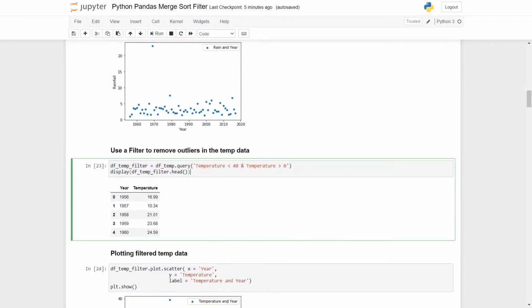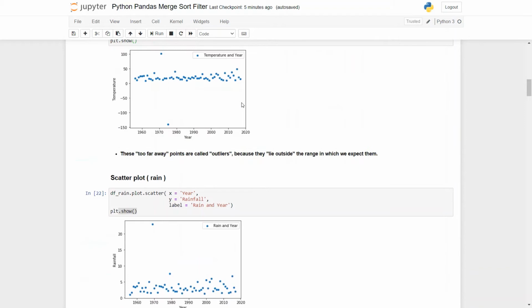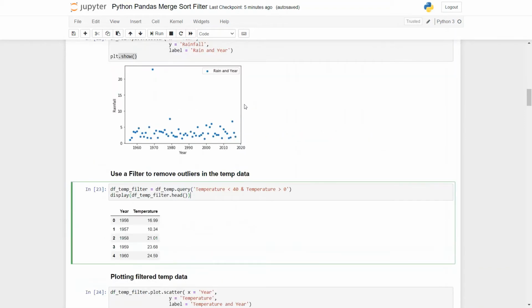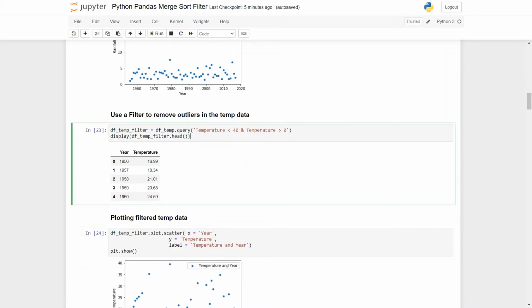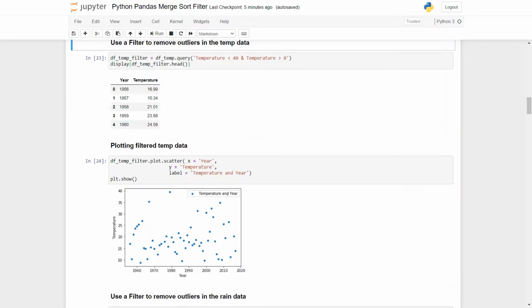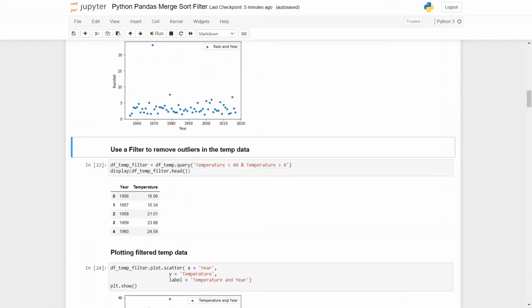Then we use a filter to remove the outliers in the temperature data. As I mentioned, some outliers are there in both the previously formed plots. Now what we do in this cell is we remove those outliers. First we will remove for the temperature data. So we place a condition here like temperature less than 40 and temperature obviously greater than 0 in order to remove the negative part of the plot, and in order to remove the topmost outlier we use temperature less than 40.